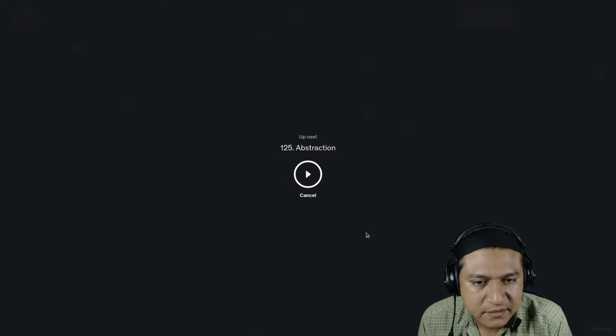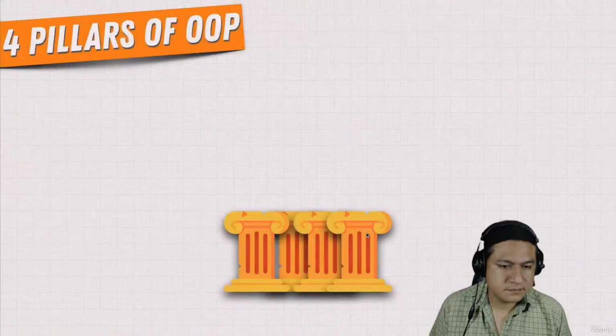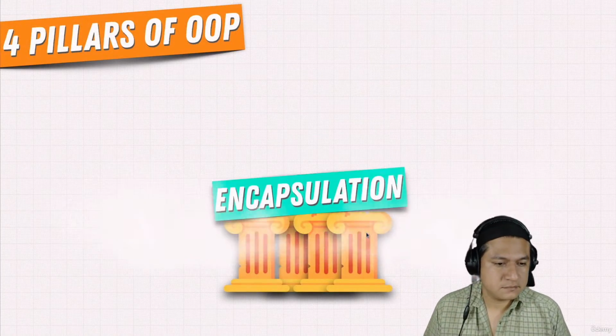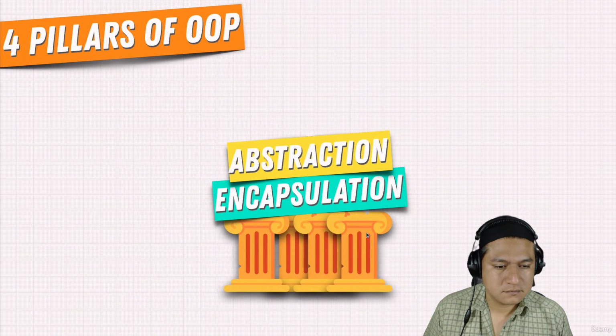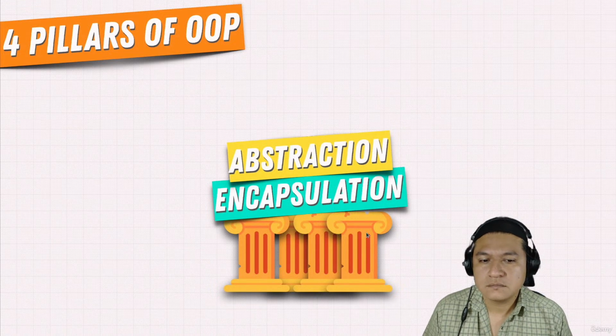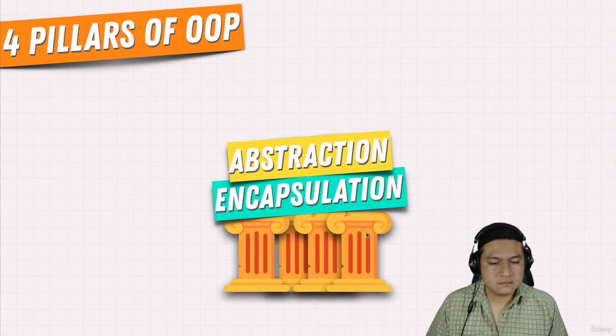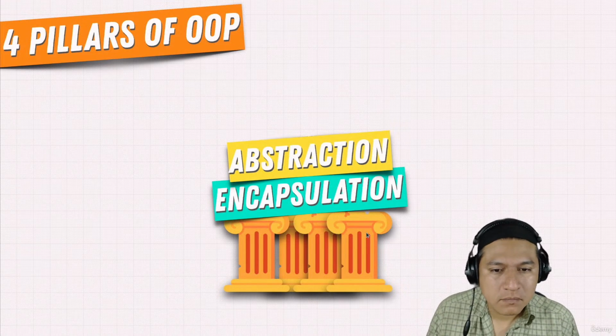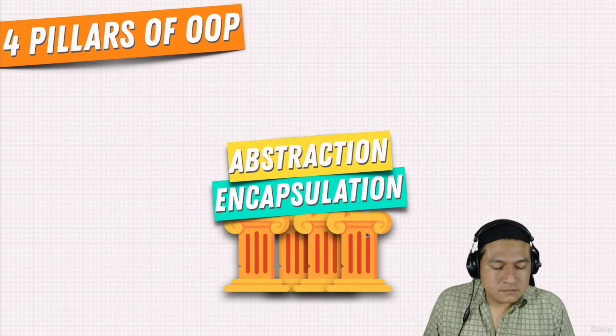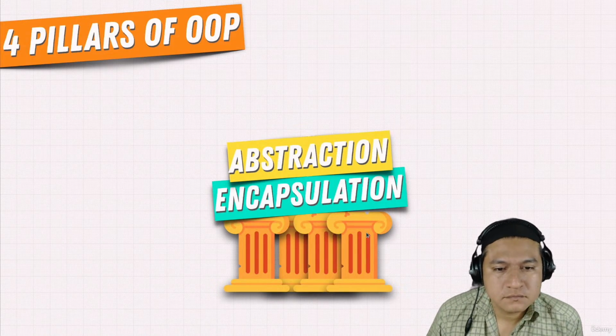Abstraction, okay. We know that there's 4 pillars of OOP, and we learned about encapsulation. What's the second one? Well, it's called abstraction. And abstraction means hiding of information, or abstracting away information and giving access to only what's necessary. So whatever the user or the programmer or the machine is interested in, that's the only thing we give access to. Everything else, we kind of hide it in a blanket underneath the hood because our users don't have to worry about it. Let me show you what I mean.